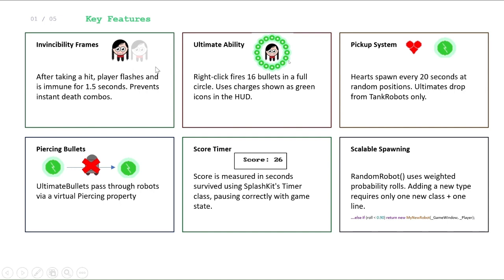The key feature of this project is the invincibility or iframes. So after taking a hit, the player flashes and is immune for 1.5 seconds to prevent instant death. And an ultimate that fires 16 bullets in a full circle on right click. And also the pickups that spawn on timers or drop from the enemies. And the piercing bullets using a virtual property, a score timer that respects the game state, and a scalable spawn system where adding a new robot type only needs 1 new class and 1 line.